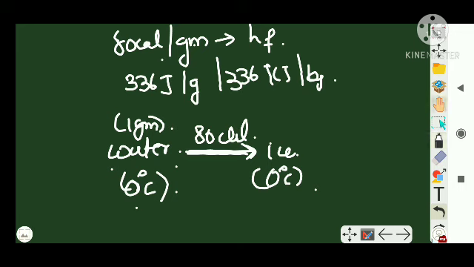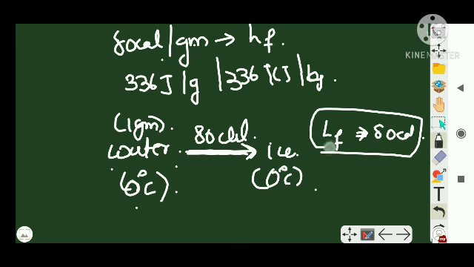That means the latent heat of fusion, whether water to ice or ice to water, both are the same. LF is 80 calories per gram.